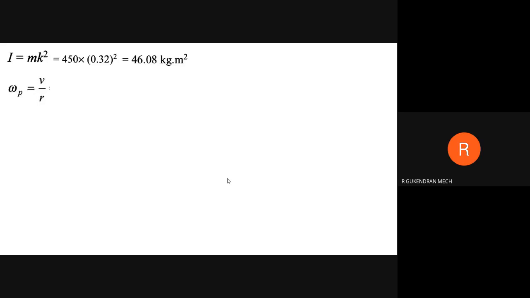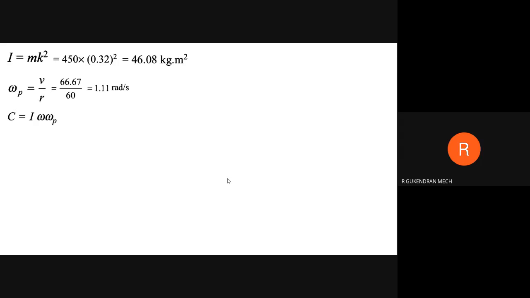Then omega p is equal to v by r. V we have calculated, it is given in the problem in kilometer per hour, we have converted it into meter per second. Then r is in meter. Okay, so that we will get 1.11 radian per second. Omega p is 1.11 radian per second.